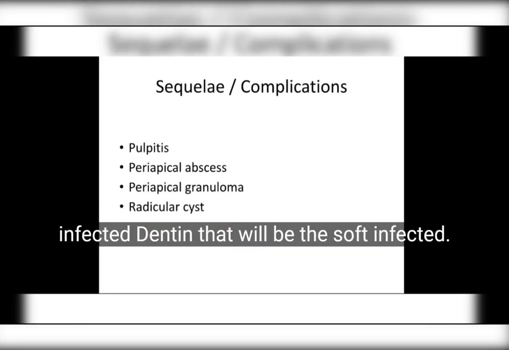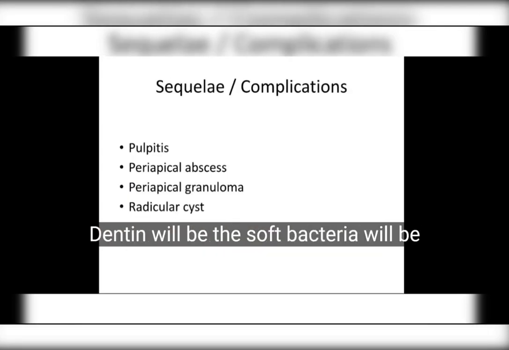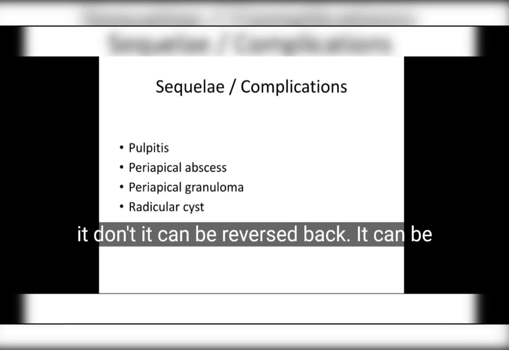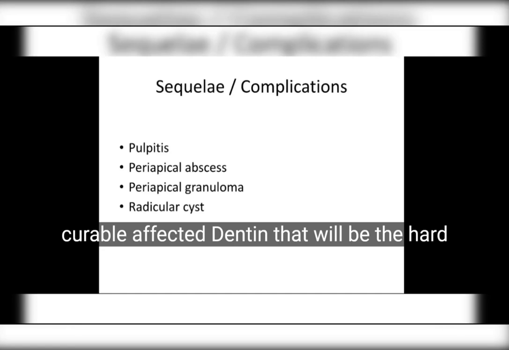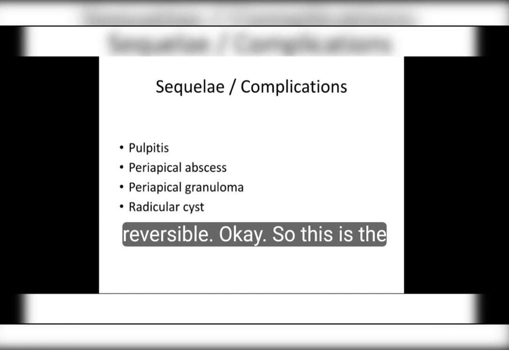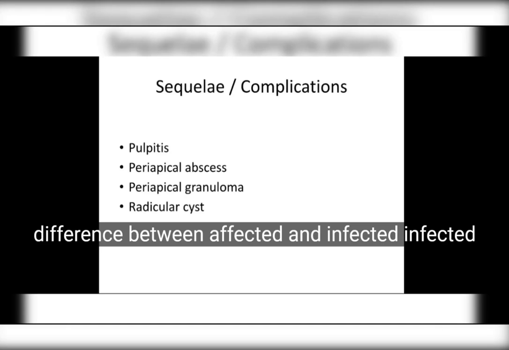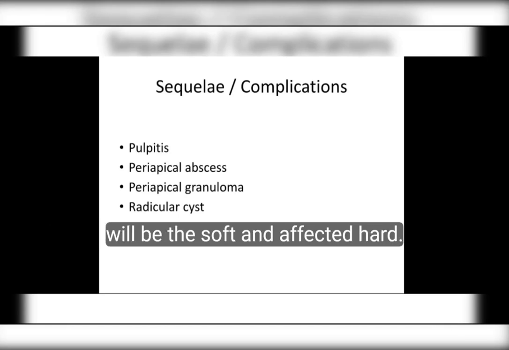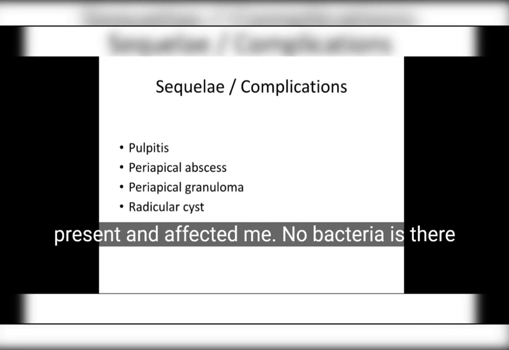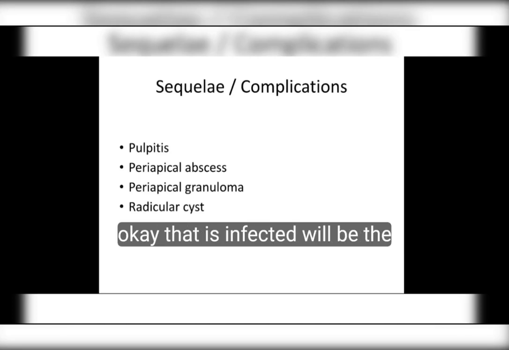So what is infected dentine? Infected dentine will be soft, bacteria will be present, and it is irreversible. Affected dentine will be the hard one, with no bacteria, and it is reversible, it can be reversed back, it can be curable. So this is the difference between affected and infected. Infected will be soft and affected hard. Infected means bacteria present, and in affected no bacteria is there. Infected will be irreversible, affected will be reversible.